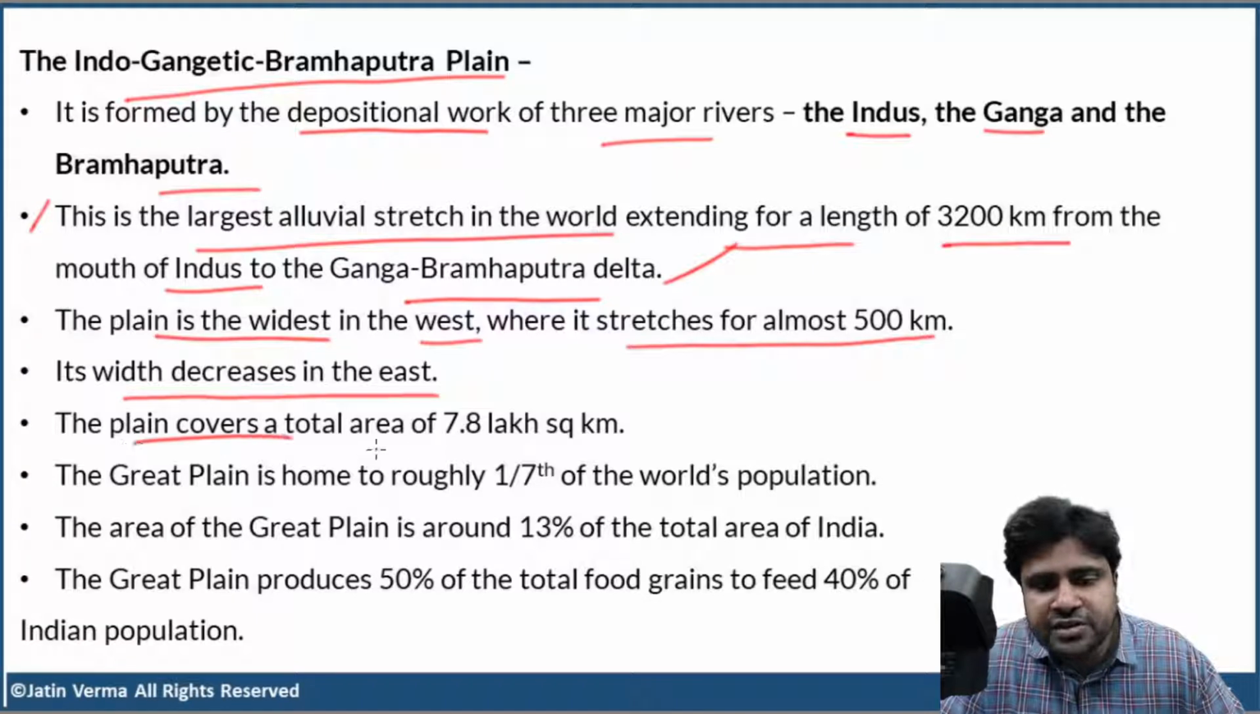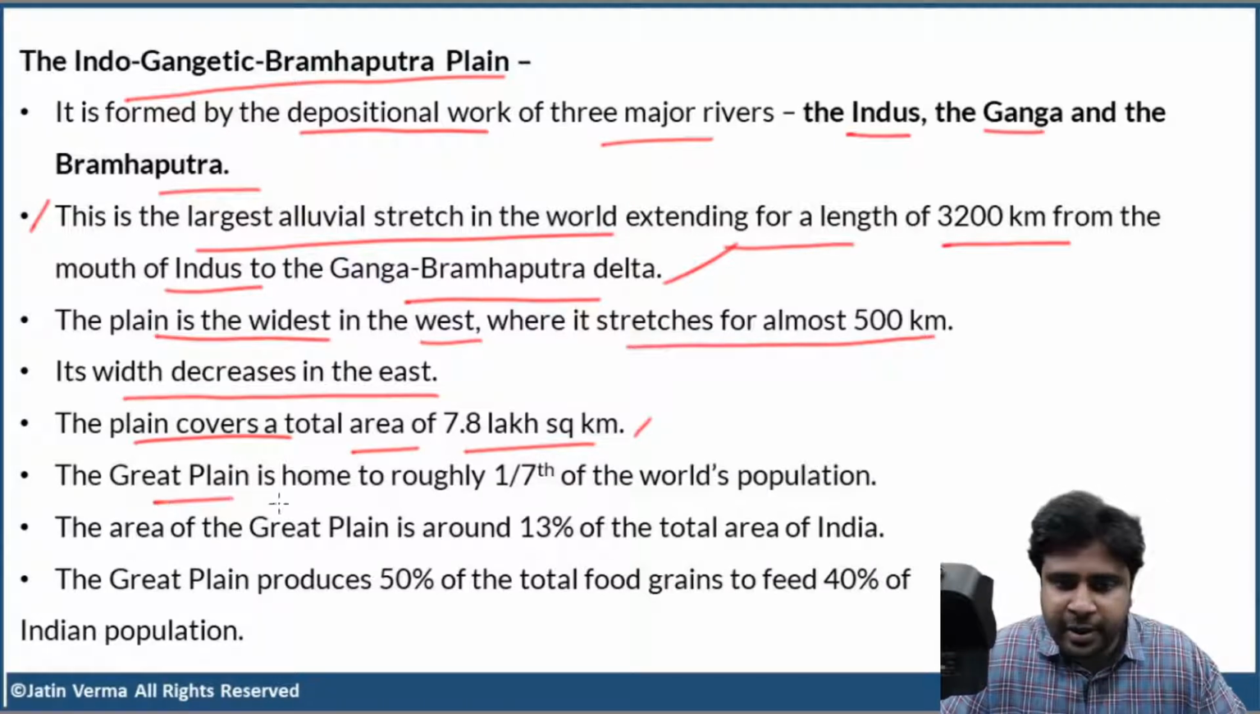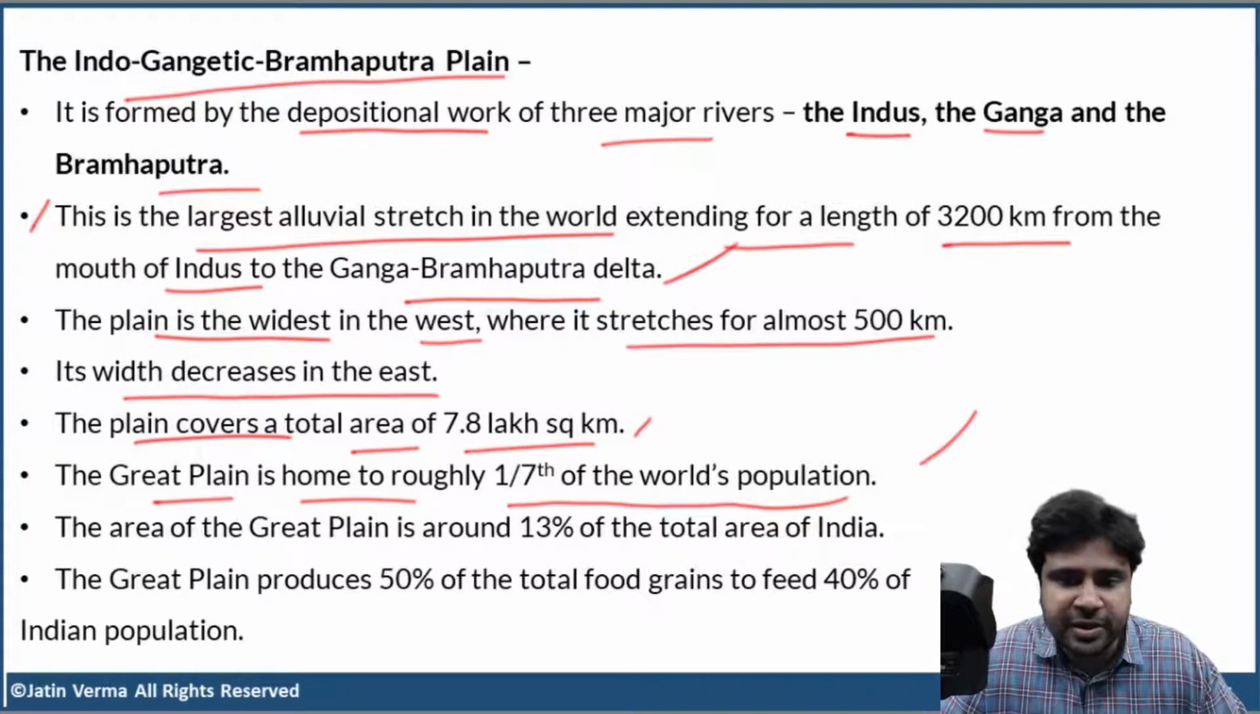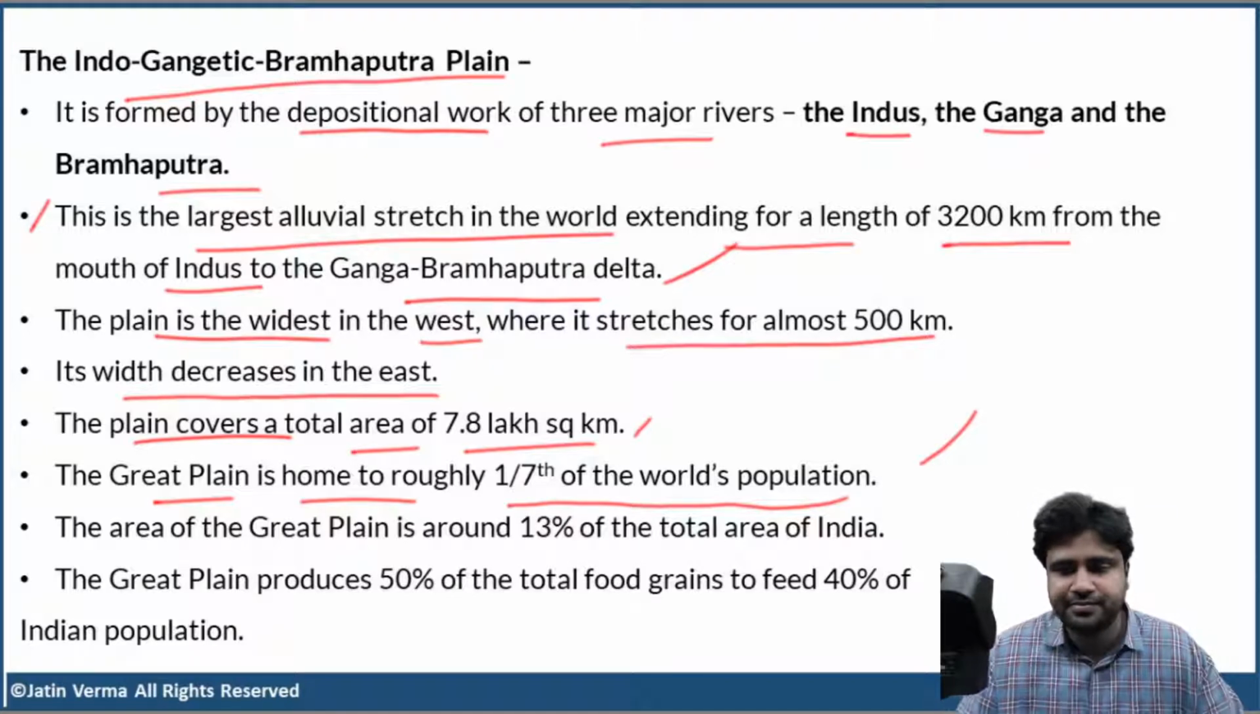The plain covers a total area of 7.8 lakh square kilometers. And the Great Plain is home to roughly 1/7 of the world's population. Just see how important this plain is and how fertile this plain is. Because only if the land is fertile, only then you can carry out more agriculture. Only when you have surplus agricultural output, only then the human population would be more. All these are interconnected, right?